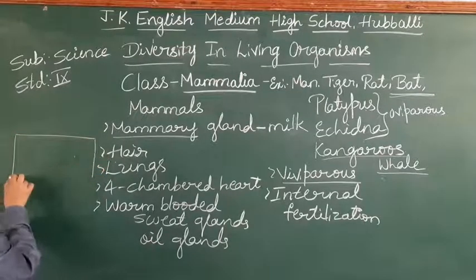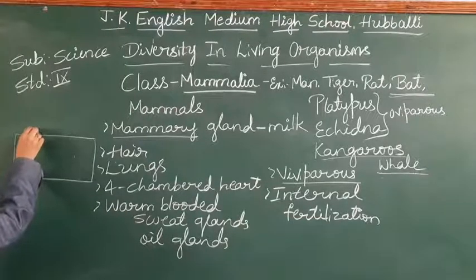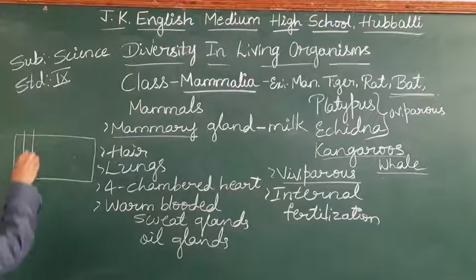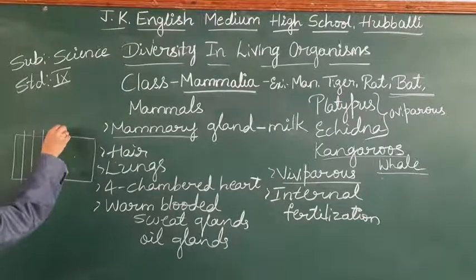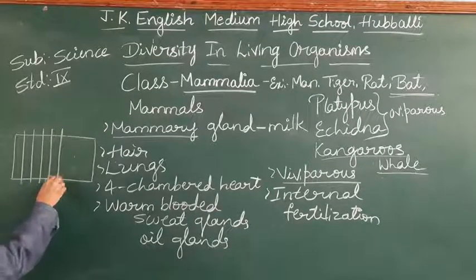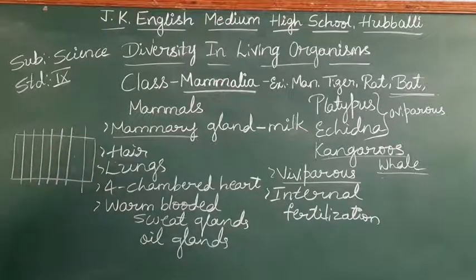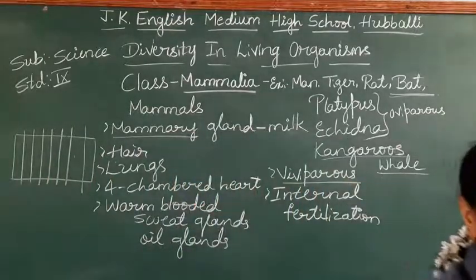Okay. So for invertebrates, as I told you, students, for vertebrates also you should make one chart so that you can remember and you can get all the characteristics in one. Okay. The first one, name of the class, where you find. The next one, respiration, how many chamber heart, whether cold-blooded or warm-blooded, their reproduction, special features and examples. So if you make a chart like this, easily you can remember.